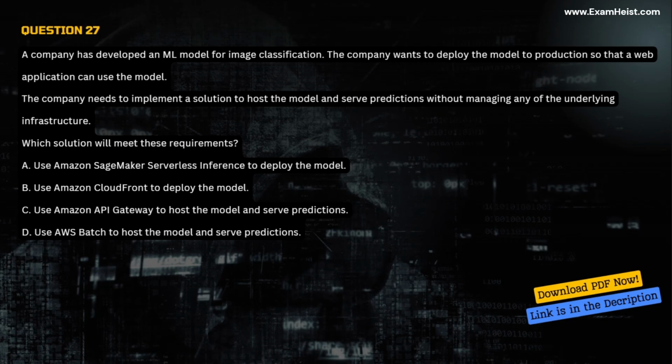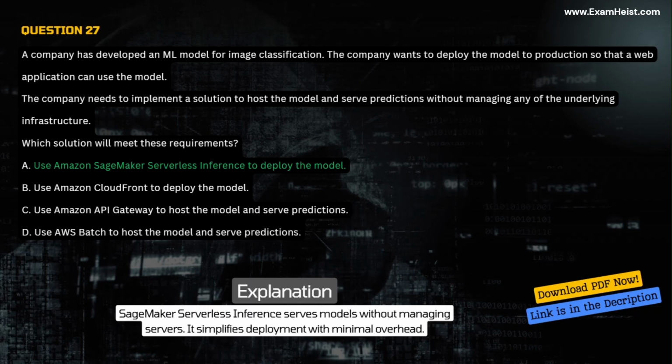A. Use Amazon SageMaker serverless inference to deploy the model. B. Use Amazon CloudFront to deploy the model. C. Use Amazon API Gateway to host the model and serve predictions. D. Use AWS Batch to host the model and serve predictions. Correct answer A. Use Amazon SageMaker serverless inference to deploy the model. Explanation. SageMaker serverless inference serves models without managing servers. It simplifies deployment with minimal overhead.